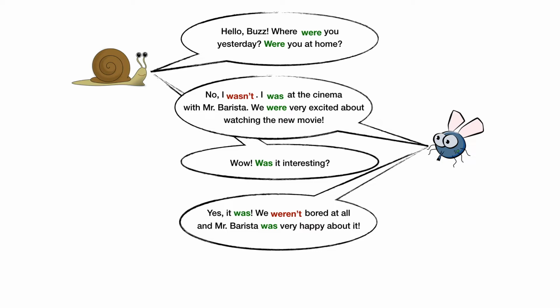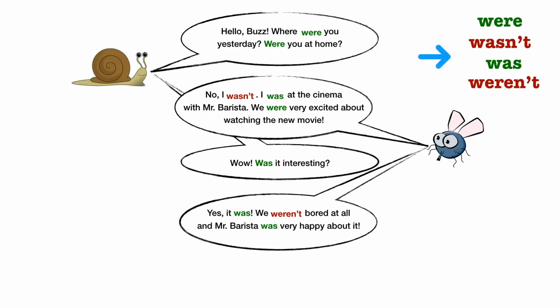Let's try together. Word number 1 is were. The second word is wasn't. Word number 3 is was. And word number 4 is weren't. Very nice. Now let's read the 4 words together. Were, wasn't, was, weren't. Good job.